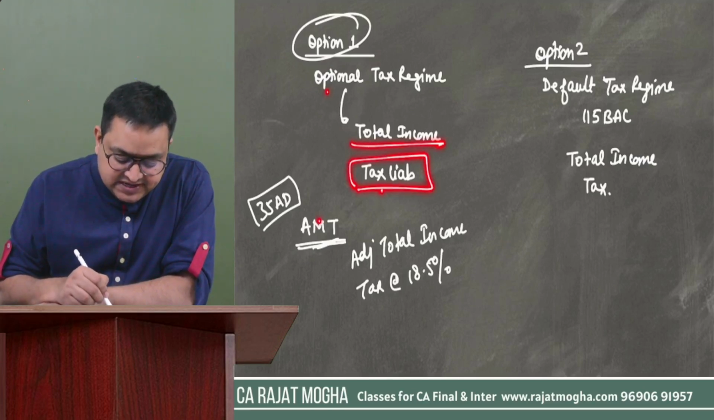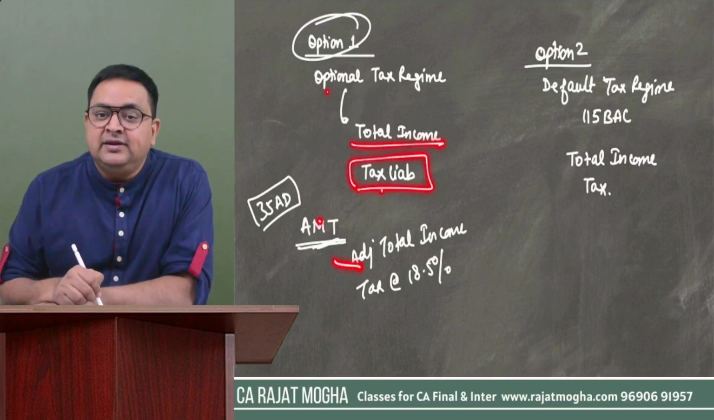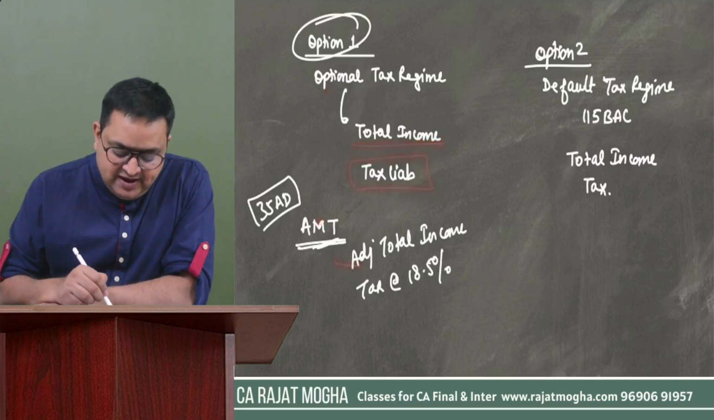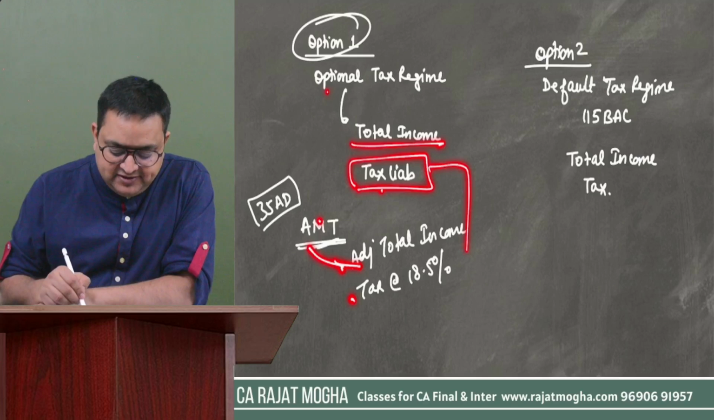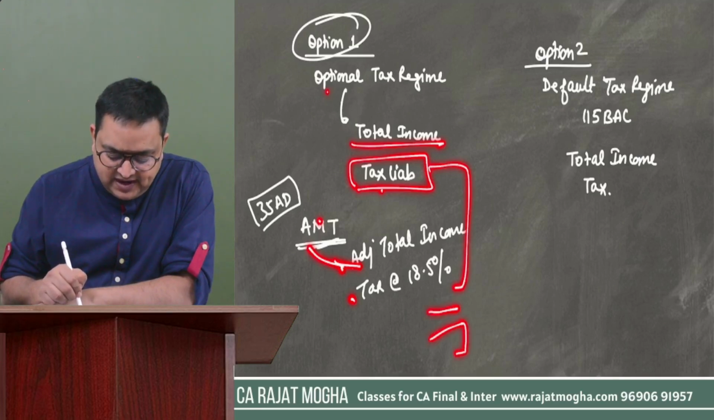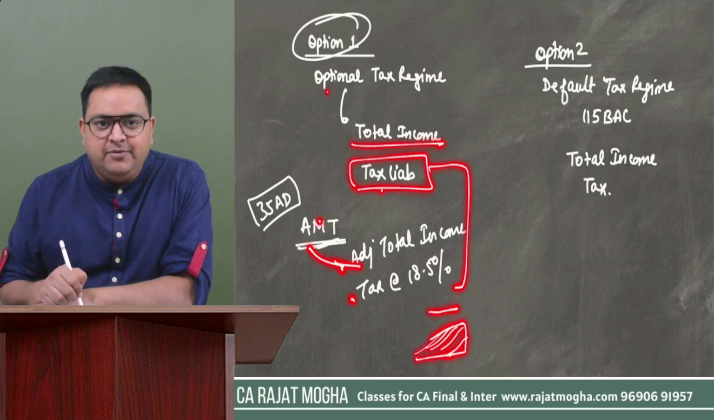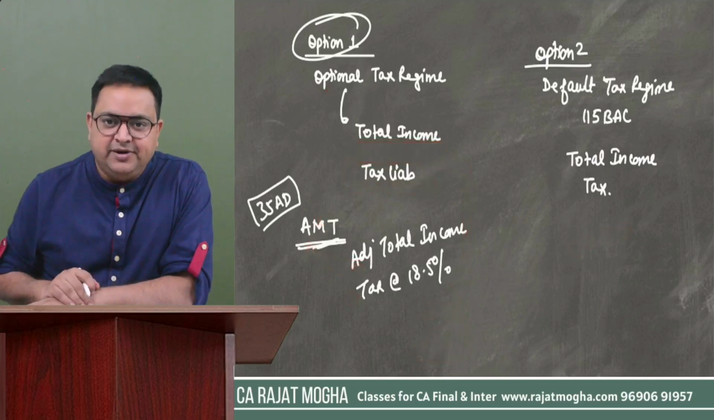Then we will check what our adjusted total income is. If it is more than 20 lakh, then we have to apply the AMT provisions also, and whichever is the higher amount, we have to pay tax as per that. That would be the final answer for option number one. And then we will come to option number two.